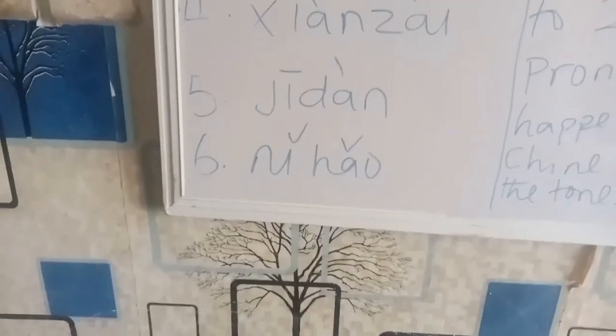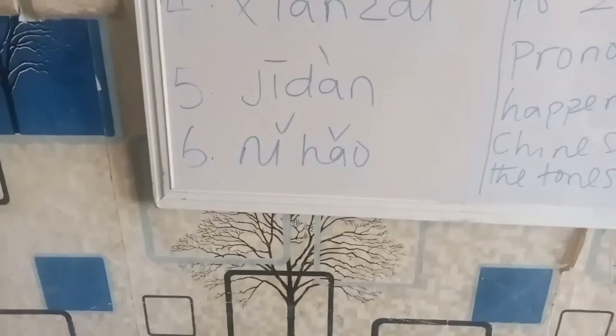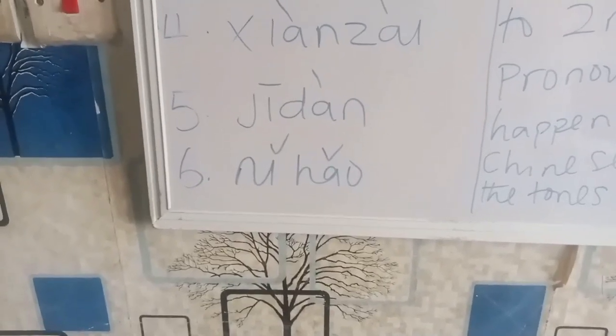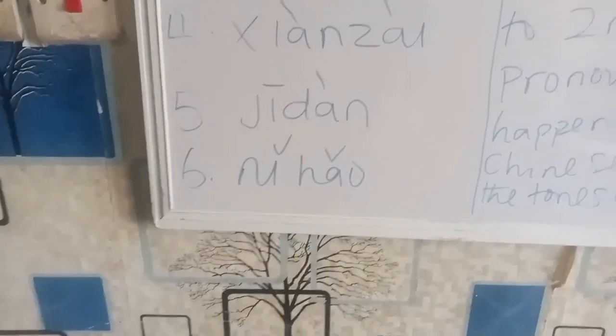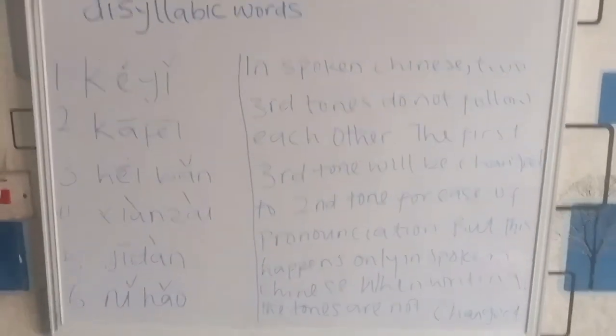For number 6, we have a word that has two third tones. And you know what I explained about two third tones following each other. The way you pronounce this will be ni hao and not ni hao. So this should be a part of your notes, please.